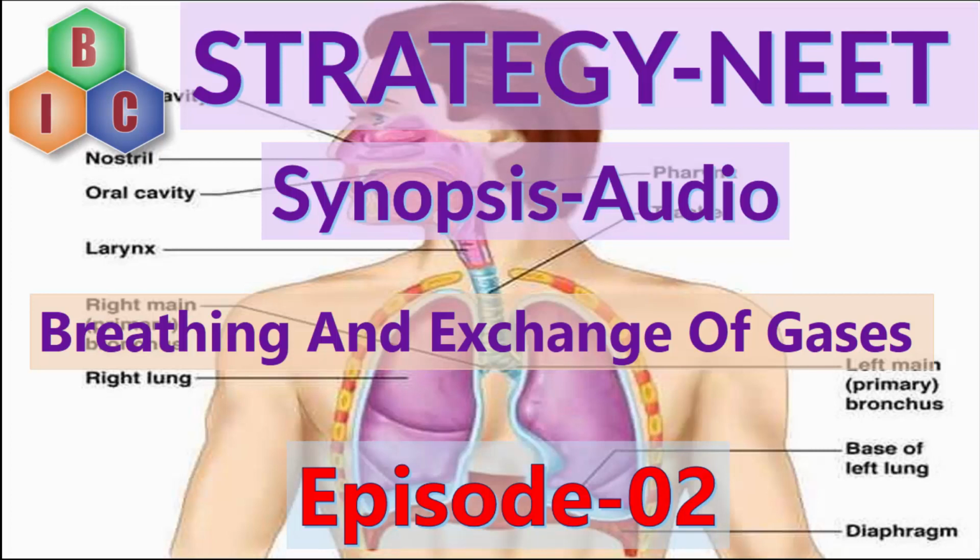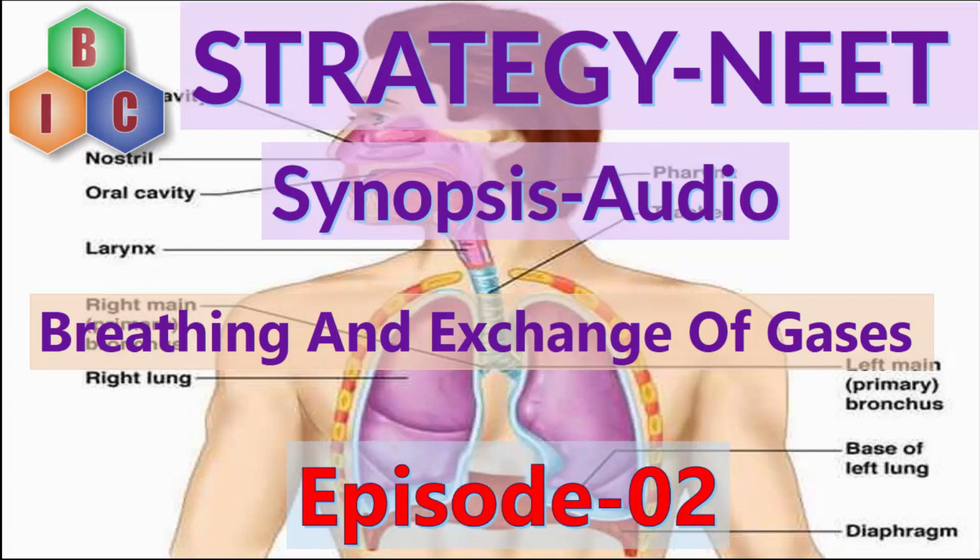Now let's understand the lungs, the second part. Lungs are situated in the thoracic chamber and rest on the diaphragm. The lung has two parts, the right lung and the left lung. The right lung has 3 lobes and the left lung has 2 lobes. The right lung is larger and the left lung is smaller, for the reason that on the left side there is the presence of the heart. Therefore, the left lung has only 2 lobes.